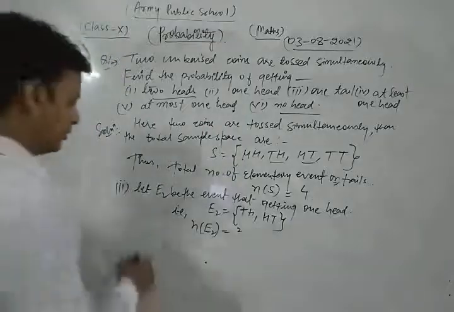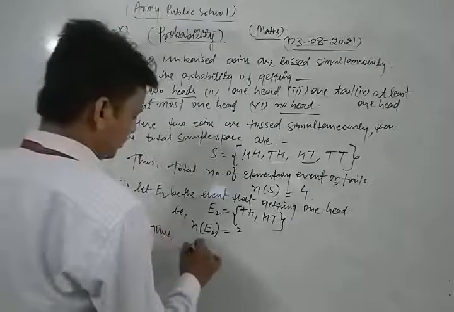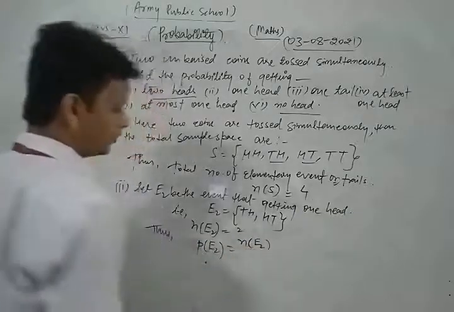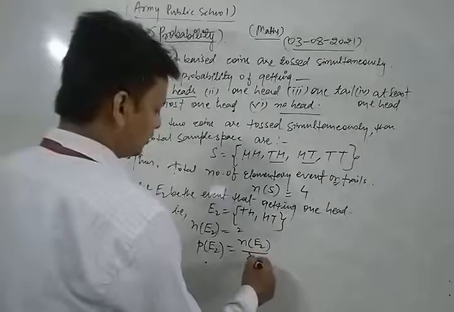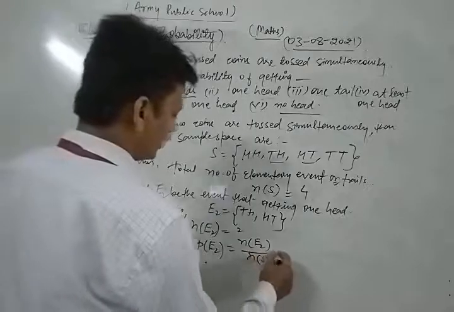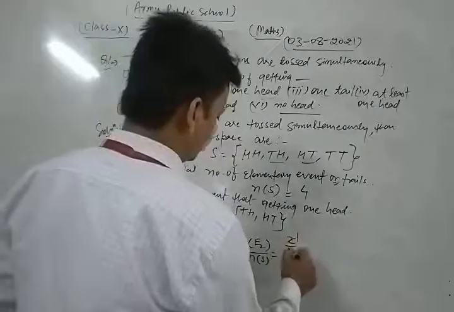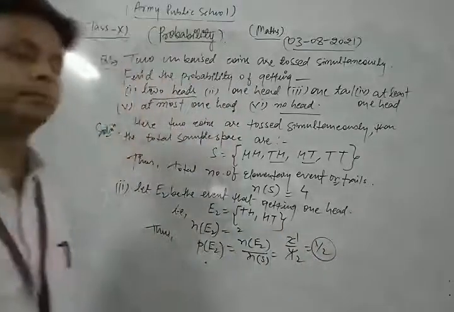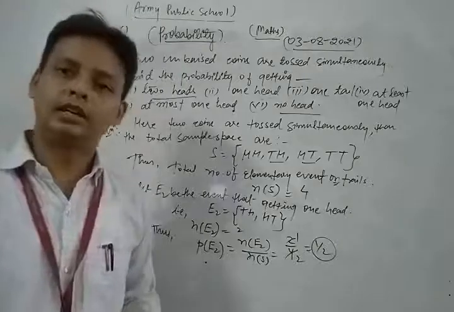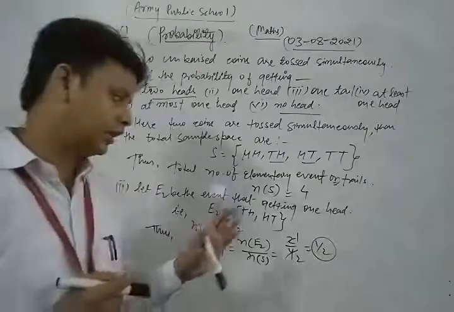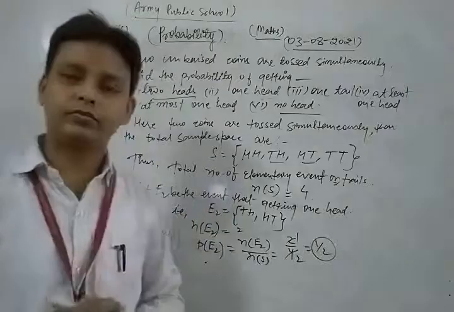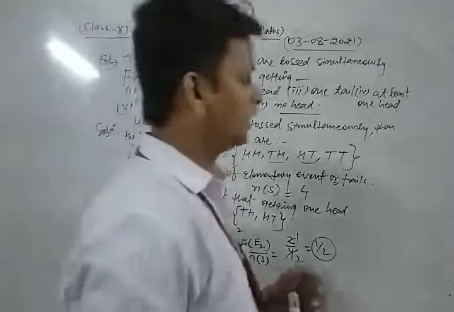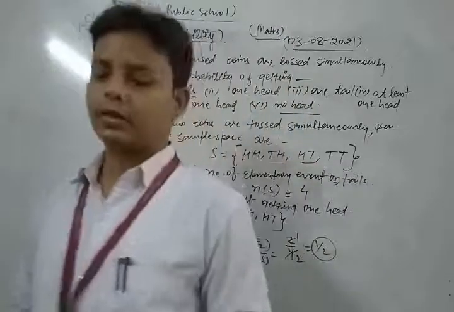Thus the probability of the event E2 is equal to the number of favorable conditions associated with E2 upon the total number of elementary events, that is n(S). So 2 upon 4, 2 ones are 2, 2 twos are 4. This is 1 upon 2. This is also a very important question. Now similarly, dear friends, we take and solve the next part of this question.